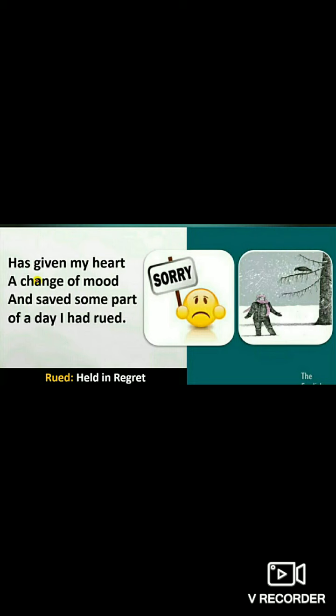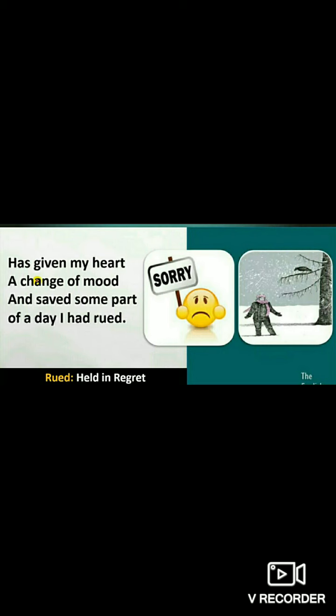So, his sad mood changes into a happy one now. Here in these four lines, we can see that poet Robert Frost realizes that he had just wasted a part of his day repenting. Repenting means feeling sorry for something, regretting, or feeling sad, or being lost in sorrow and despair.